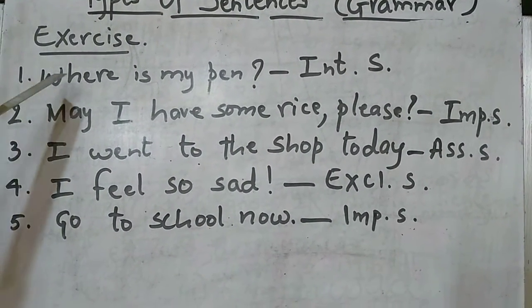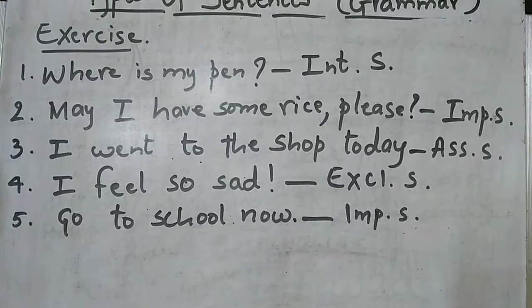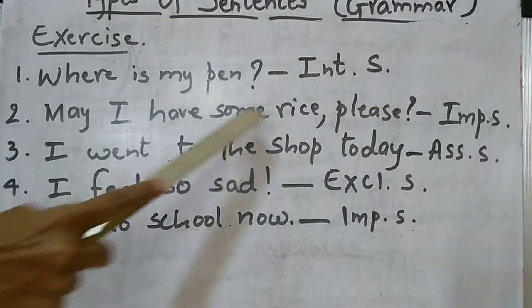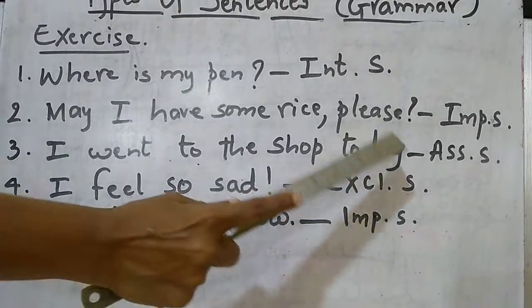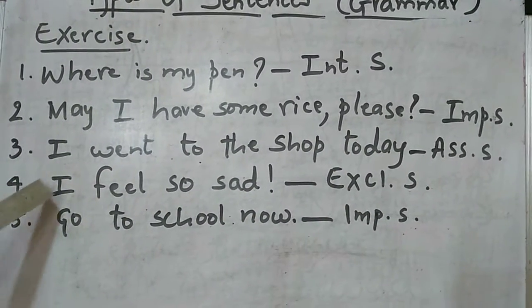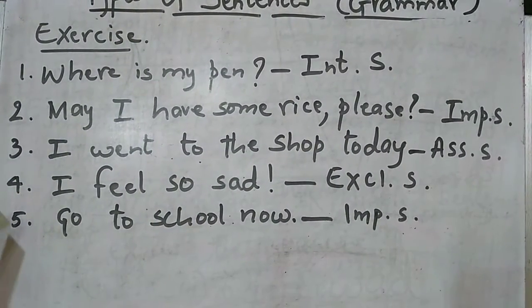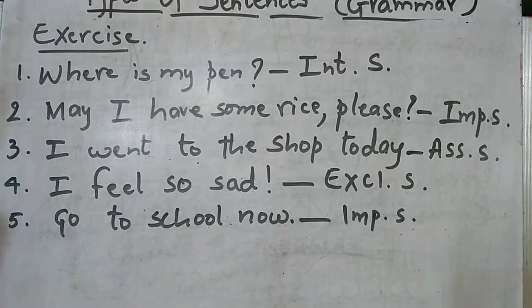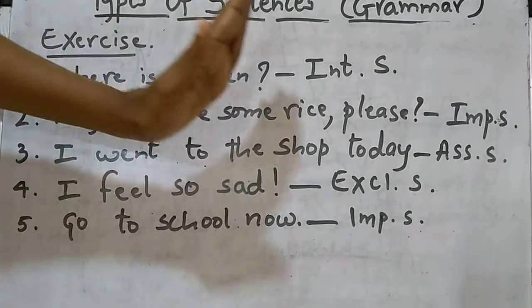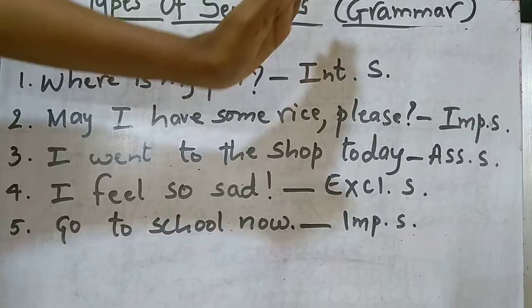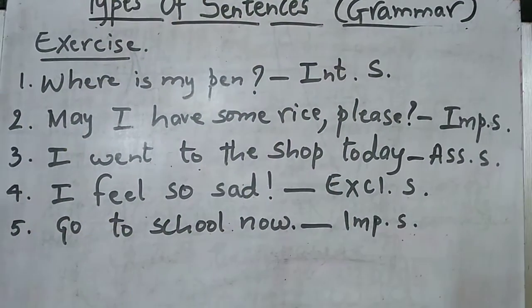So first example, where is my pen? Second sentence, may I have some rice please? Third one, I went to the shop today. Fourth one, I feel so sad. And the last one is, go to school now. So all these sentences you are going to identify and tell what kind of sentence it is.